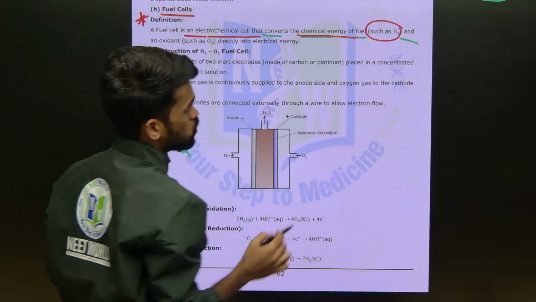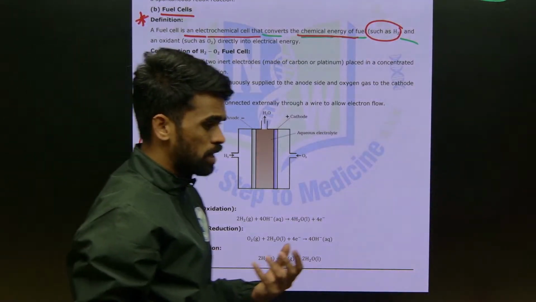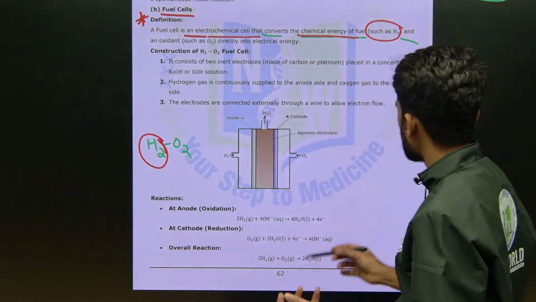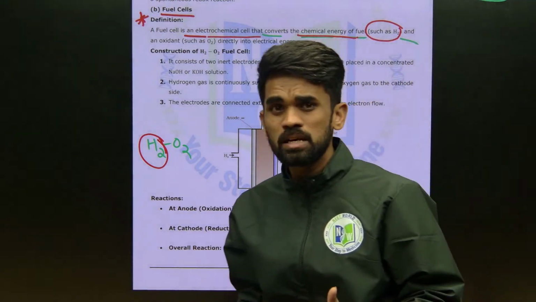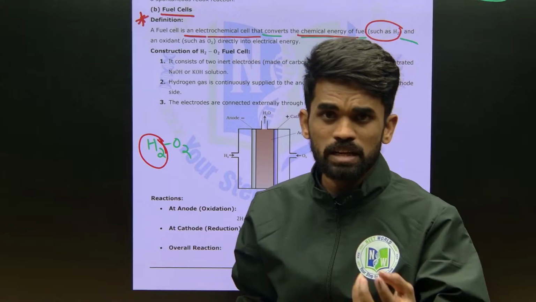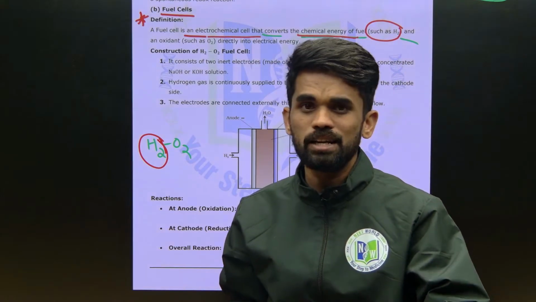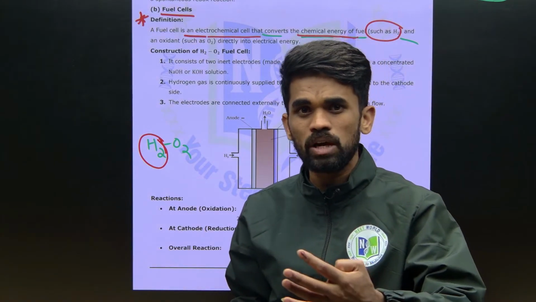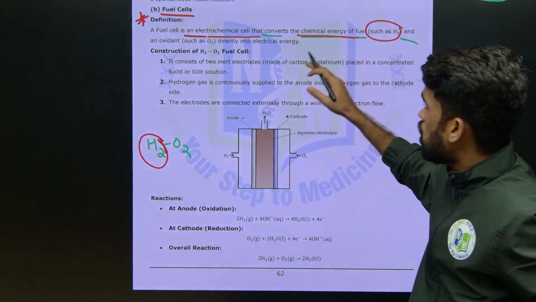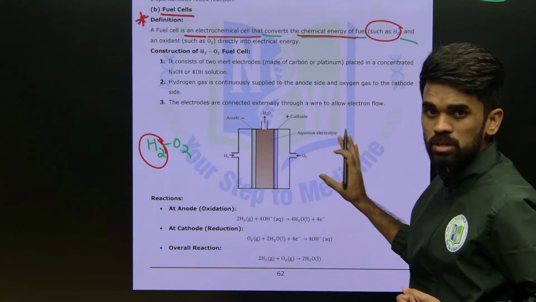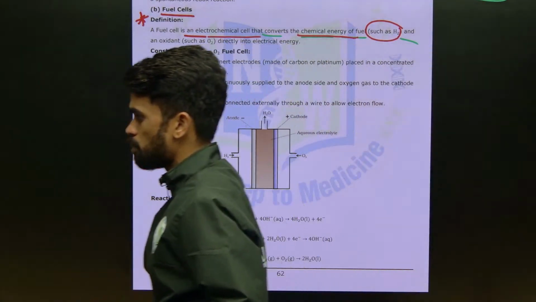Here you can use H2, or hydrocarbons like methanol or other hydrocarbons which upon combustion produce energy. That chemical energy will be converted into electrical energy. The most efficient fuel cell is the hydrogen-oxygen fuel cell. That's why we are discussing it, and it is important from the exam point of view also.